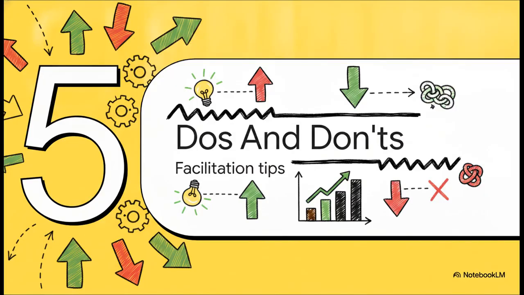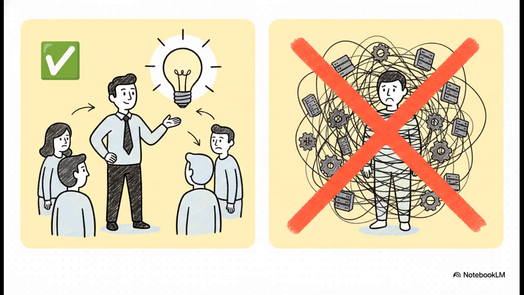Now, facilitating this smoothly requires some real discipline, so let's look at number 5, facilitation do's and don'ts. First up, do establish your role right away. Tell the room, I am here to facilitate. The decisions are yours. Do force the group to focus on the what and the why by redirecting technical jargon into business outcomes. But whatever you do, absolutely do not let the group derail the hour by diving into architecture details or the how. If someone starts solutioning a data layer, stop them and pull them back to relative priority.